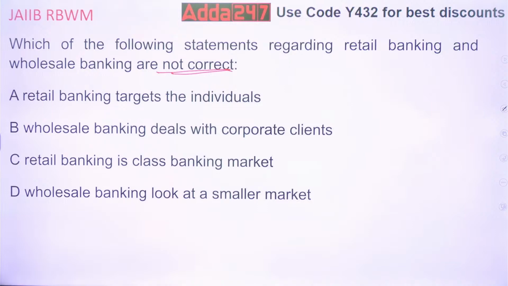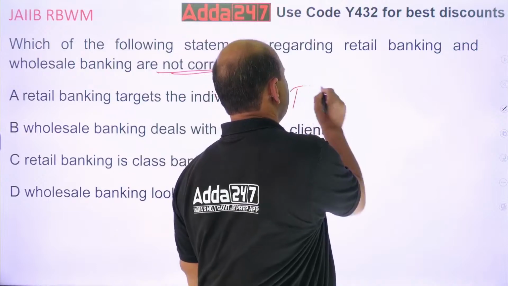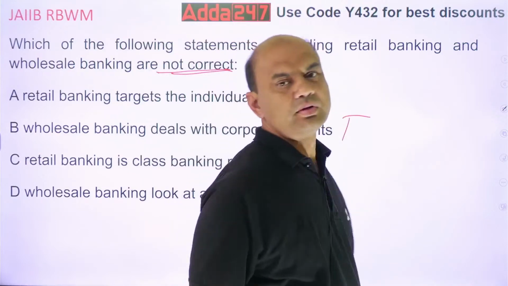See, retail banking targets individuals. That's correct, isn't it? Because we are targeting individuals only. It can be a normal customer, it can be HNI, it can be anyone. But we target individuals only. Wholesale banking deals with corporate clients. So that is also true, because just now I gave you the explanation. Wholesale and corporate banking mean the same. So this is true, right?